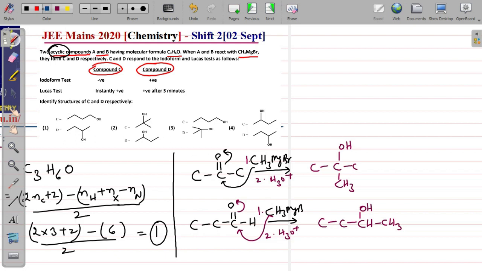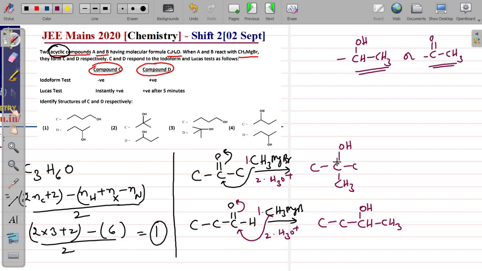Now, I already mentioned in one of the earlier questions what the condition is for giving the iodoform test. Suppose something like this is there, or something like this is there. This is the most commonly seen structure that exhibits the iodoform test. There are other exceptional structures also, but most commonly it is this kind of structure, whether an alcohol of this kind, or a ketone or aldehyde of this kind.